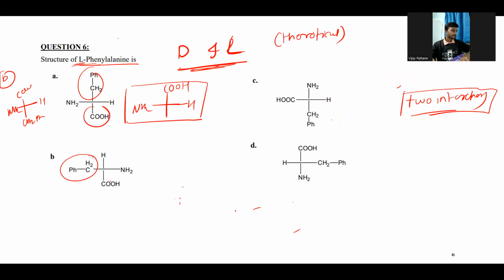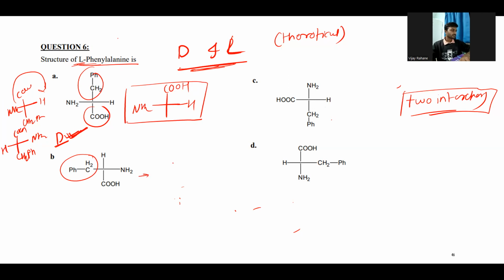If you see this one, the first interchange. Sorry, we need to make two interchanges, right? So this will be in the next one: NH2, H, COOH and the CH2PH. Right. So this one is the D amino acid, with NH2 on the right in this one. So this one is the D. For L it should be on the left, right? So this one is the D.